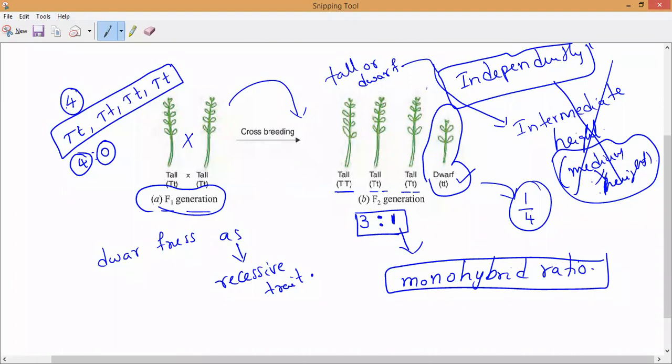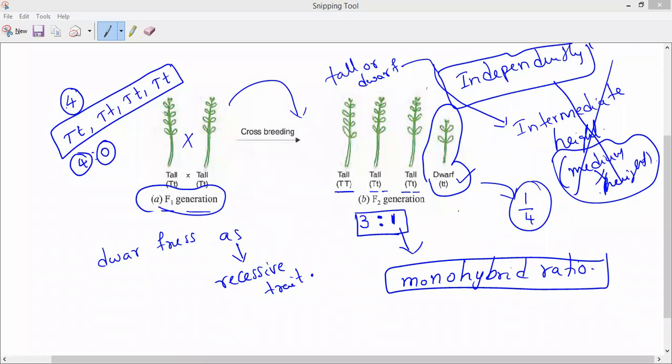Are you clear, everyone? Arvind? Okay. Because he did not notice any medium-sized plants, we can say confidently from his experiments that there is no mixing or blending of tallness and dwarfness.